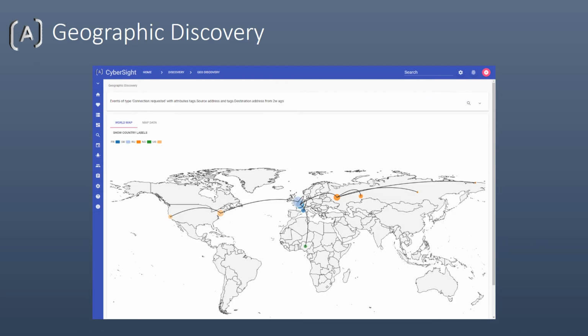Each bubble on the map shows the location of a source or destination address. Some bubbles may represent several closely located areas. Hovering over a bubble shows the addresses related to the location.